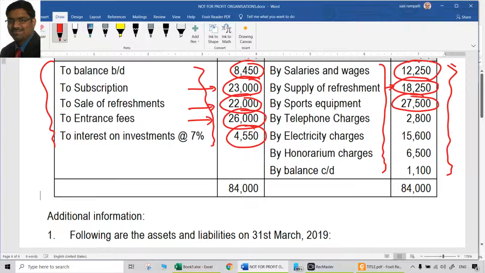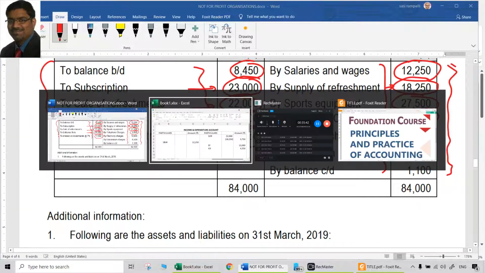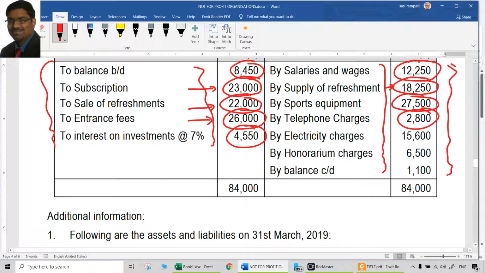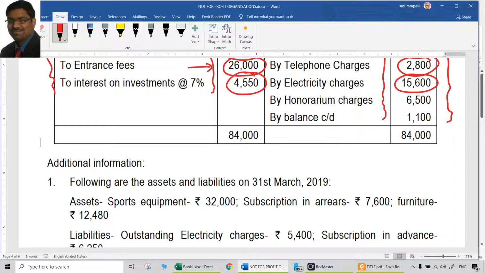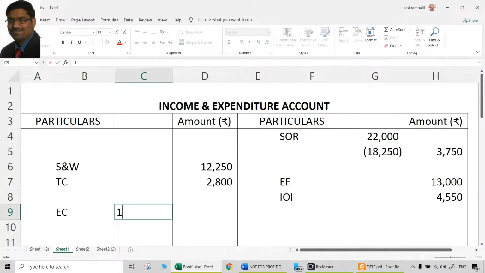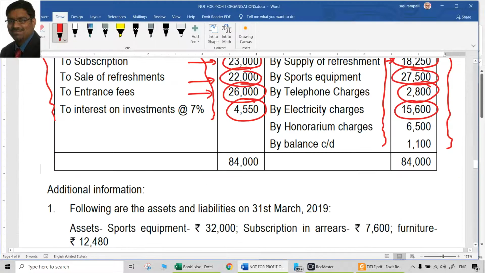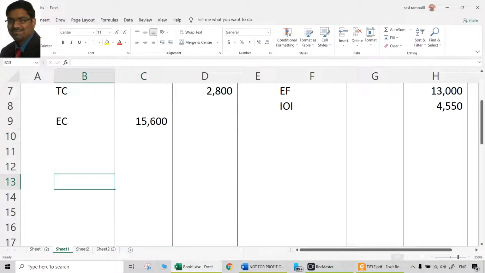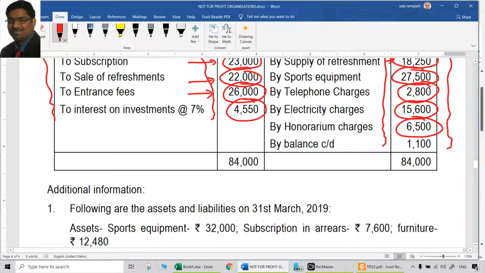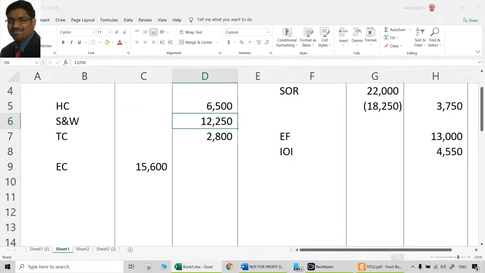Then comes the telephone charges 2,800, which is a normal expenditure. So telephone charges 2,800. Debit to income and expenditure account. Electricity charges, looks like there are a lot of adjustments. Yes. So 15,600 electricity charges, put it in inner column. There are adjustments for that. 15,600. Honorarium 6,500. That is also an expenditure, whatever it is. That is honorarium charges. Let us call it as given in the question. Use the same words. Don't have to create anything.